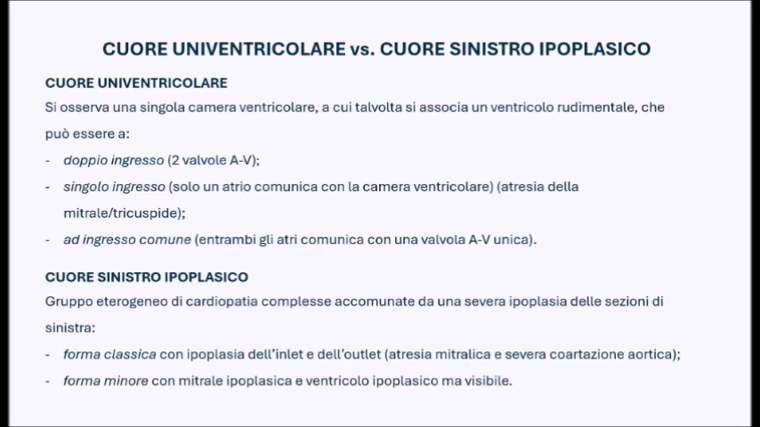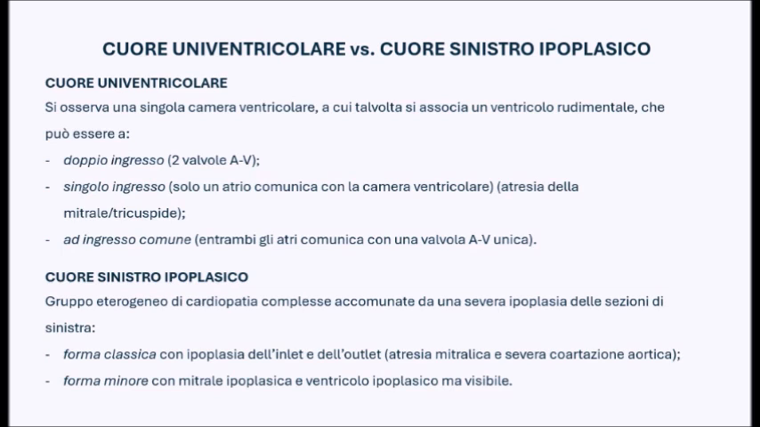A univentricular heart is a complex heart disease characterized by a single ventricular chamber, which can be morphologically right or morphologically left, to which it is connected. A rudimentary ventricle may be associated with it. The solitary observed ventricular chamber can have a double inlet, which signifies that it is clinically possible to observe two distinct atrioventricular valves, or a single inlet, that is, only one individual atrium communicates directly with the ventricular chamber through a single valve. This condition can present as mitral or tricuspid atresia, or it can be a common atrioventricular inlet connection, meaning both atria communicate through a single atrioventricular valve with the single ventricular chamber.